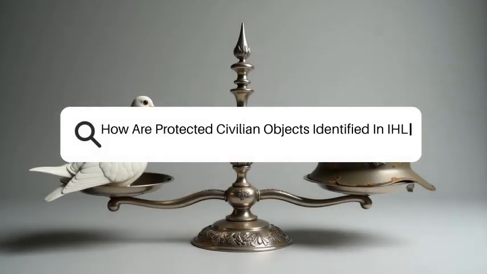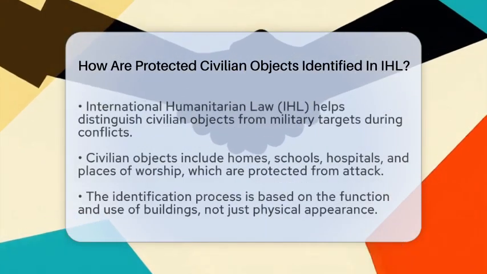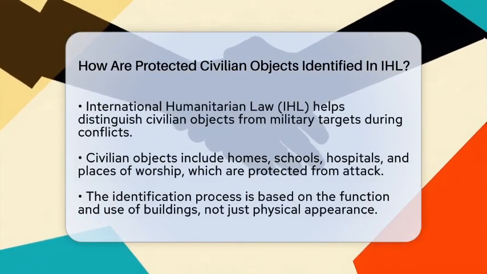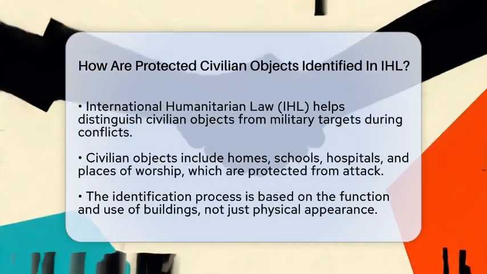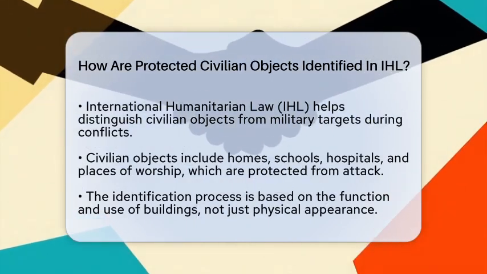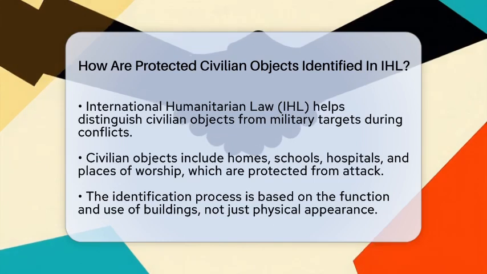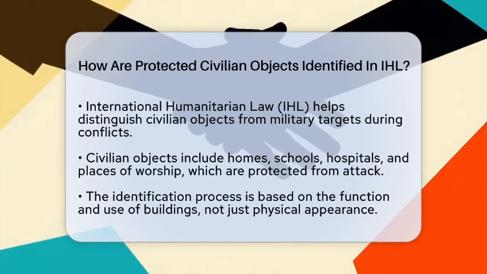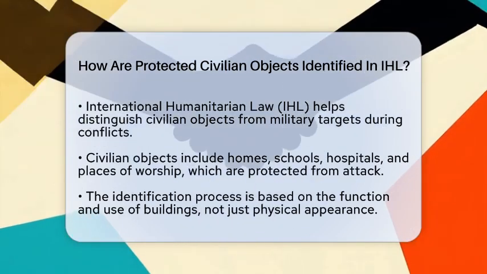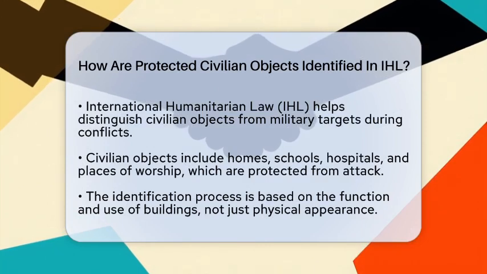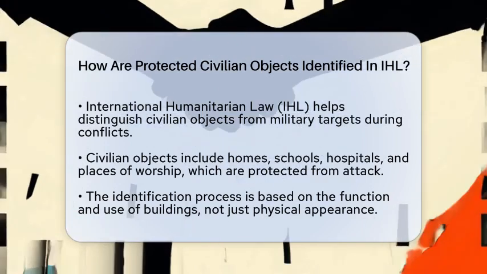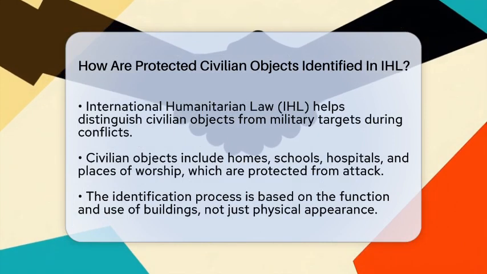How are protected civilian objects identified in IHL? Imagine walking through a city during a conflict and trying to tell which buildings are safe and which could be targeted. That's what international humanitarian law aims to clarify. It helps parties in conflict distinguish between civilian objects and military targets. This process is called identification.